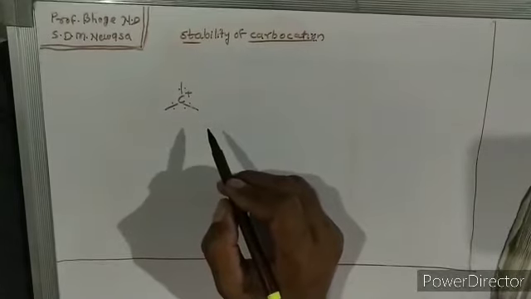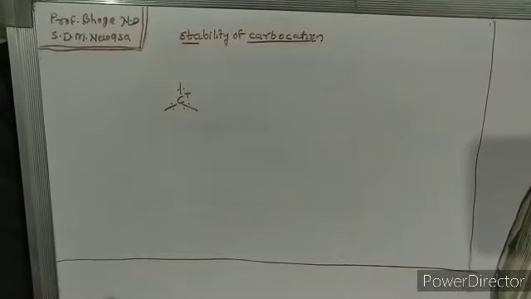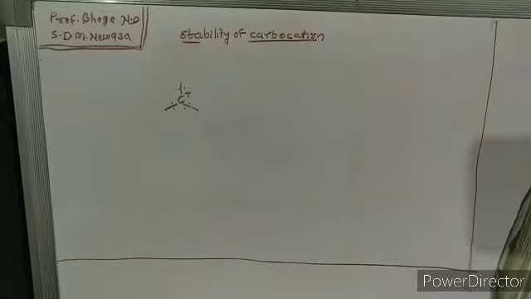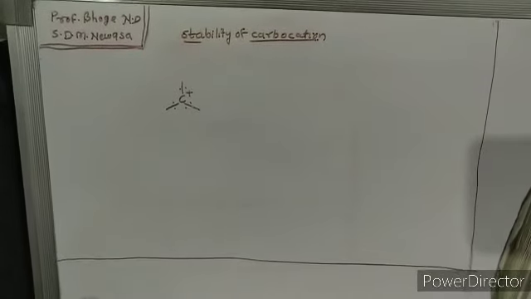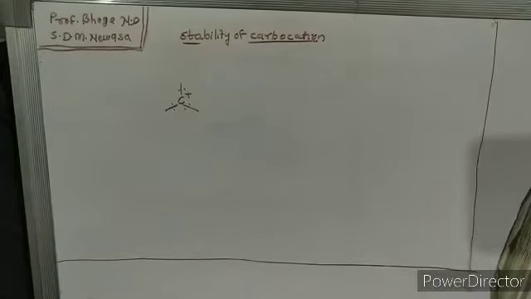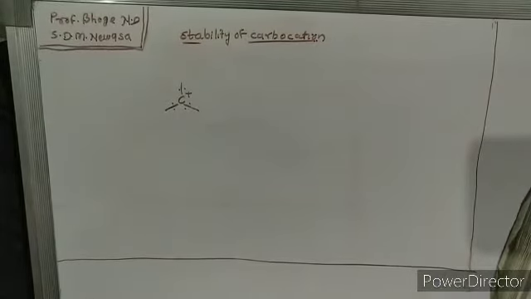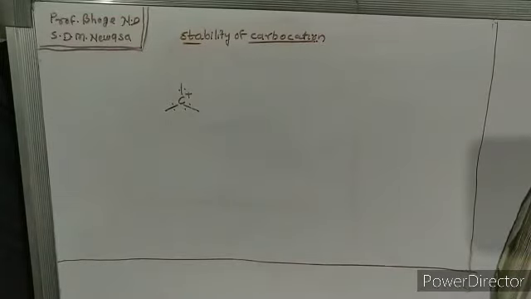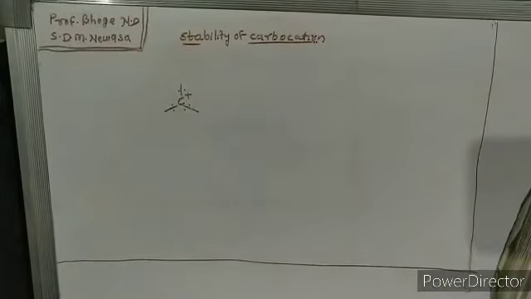Okay, so we know that in the SN1 reaction the rate determining step is the formation of carbocation. So for the SN1 reaction the carbocation step is very important. If the stability of carbocation increases, the possibility of SN1 reaction increases. So let's see what factors affect the stability of carbocation. There are two effects which affect the stability of carbocation.